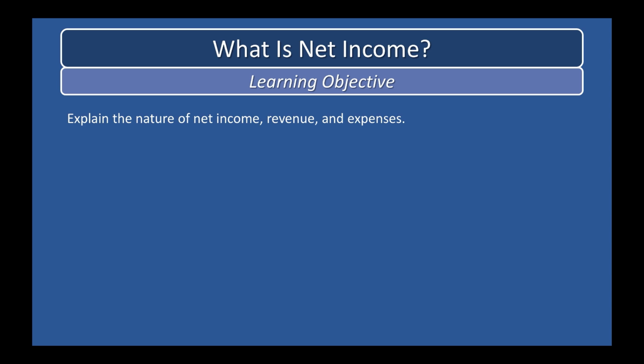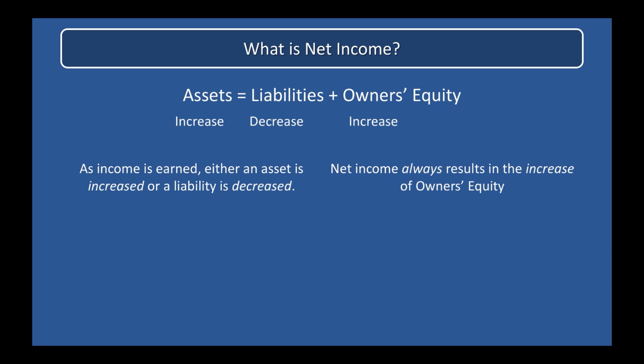Revenue is the price of goods sold and services rendered to customers during the period, and expenses are the costs of the goods and services used up in the process of earning revenue. Net income, the excess of revenues earned over expenses incurred, is not an asset. Net income increases owner's equity by increasing retained earnings.